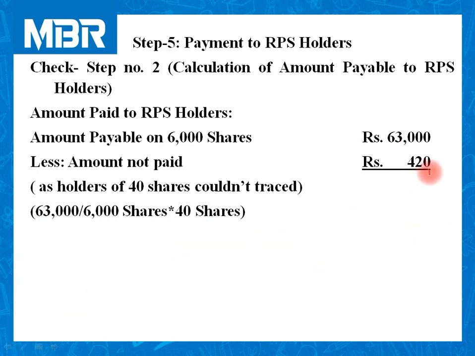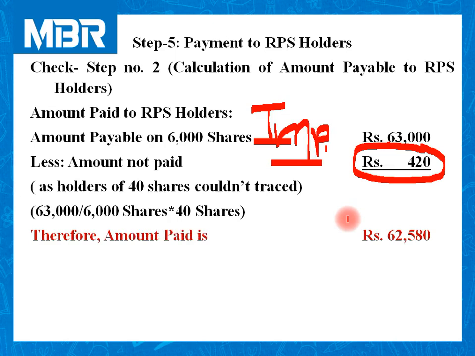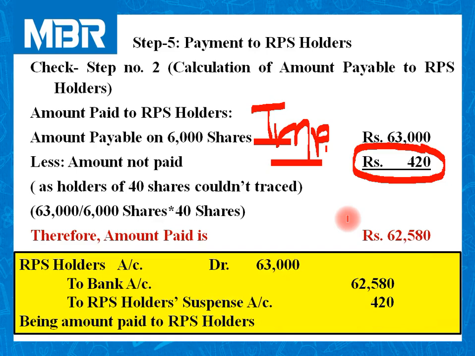Automatically you will get the figure of 420. For this question, it is one of the important calculations because we have not covered this transaction in earlier questions. So the amount paid to RPS holders finally comes to 62,580.